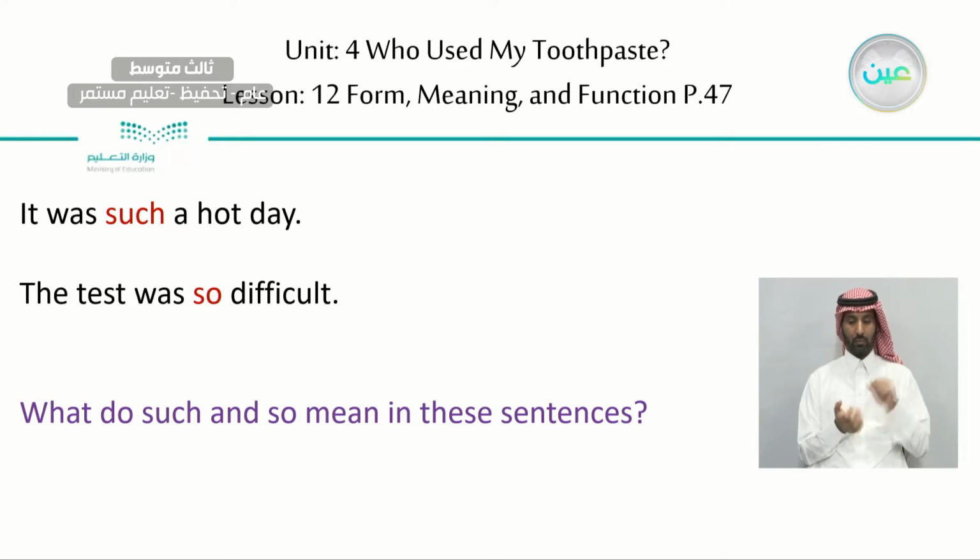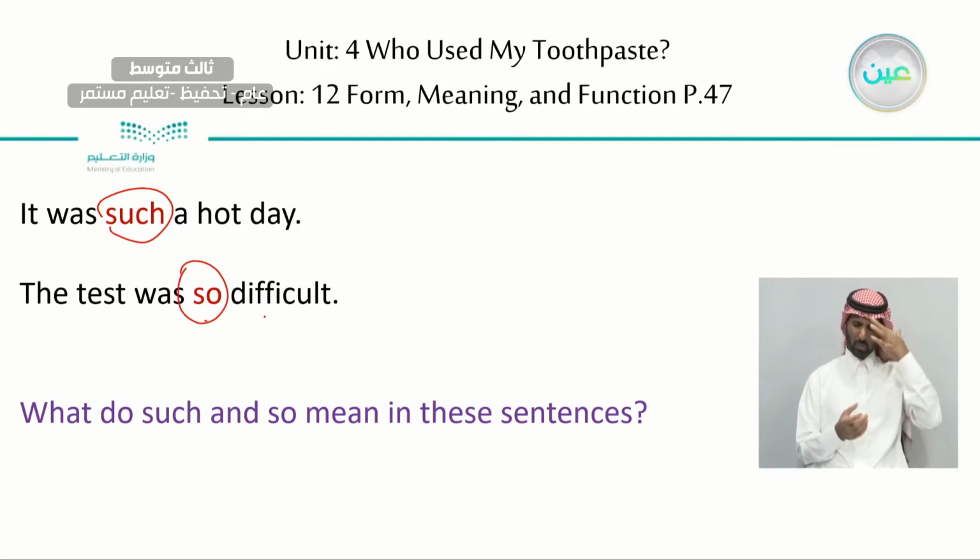Now moving on to the other part of form, meaning and function. Okay, we have, it was such a hot day. The test was so difficult. When we have such and so here, okay, what do they mean in the sentence?